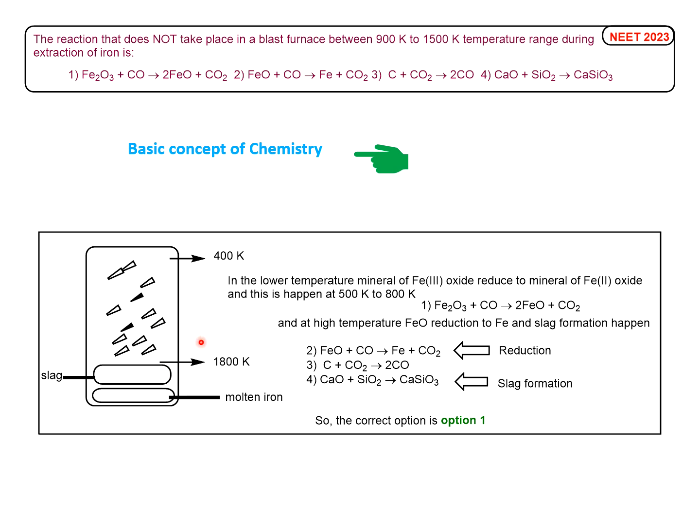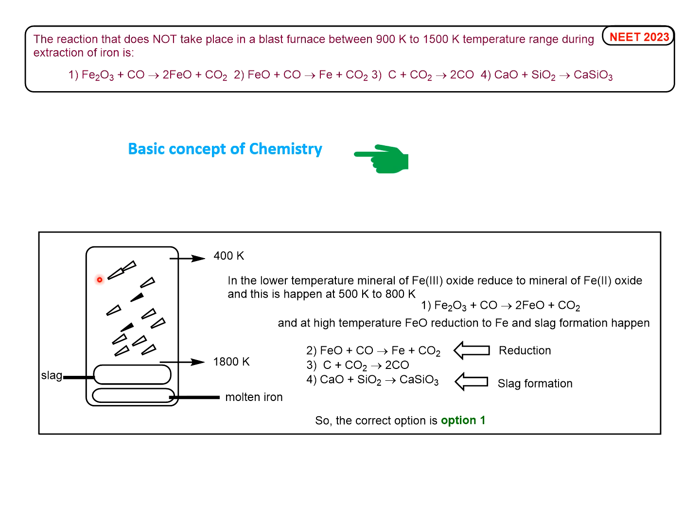These are all iron ores. Now in the lower temperature, the mineral of iron oxide reduces to iron 3 oxide, which is reduced to iron 2 oxide at low temperature. That means this happens in nearly 500 Kelvin to 800 Kelvin.